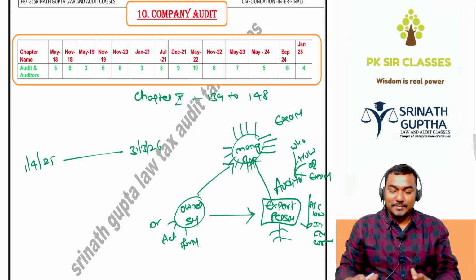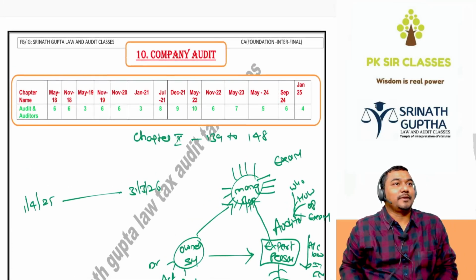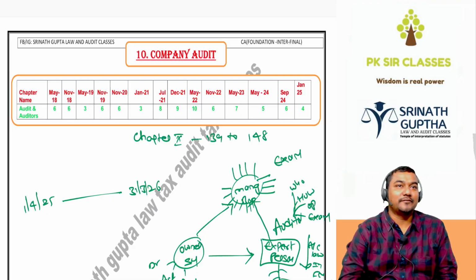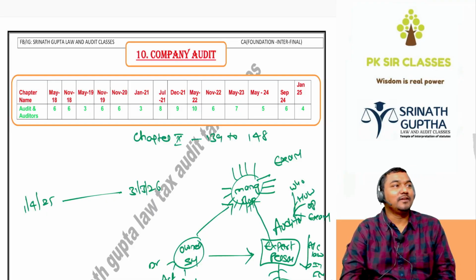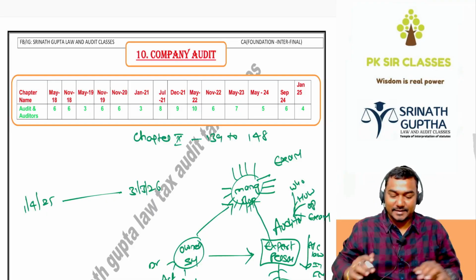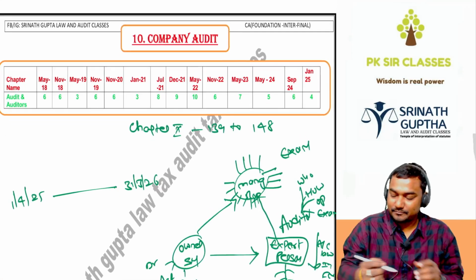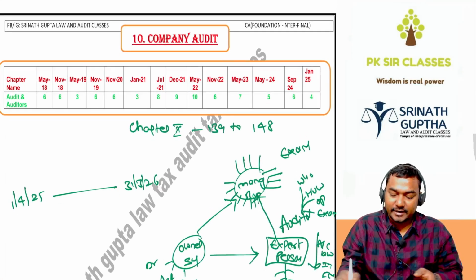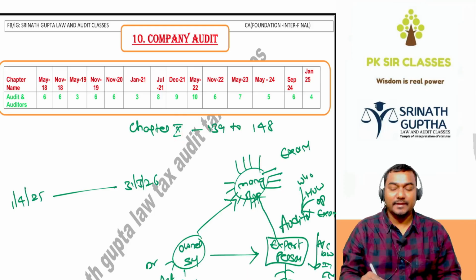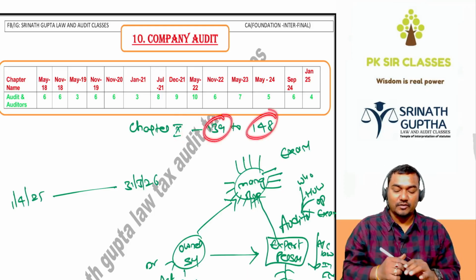Welcome back, sir. In the last class, we successfully completed company audit. We'll revise it quickly, then we'll do the scanner. So, what is company audit? Chapter 10 of the Companies Act. Here, we will be discussing section 139 to section 148.